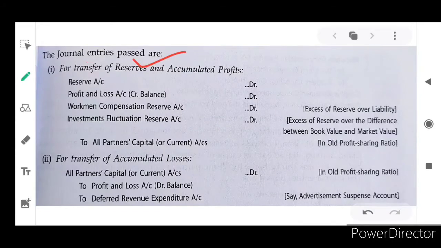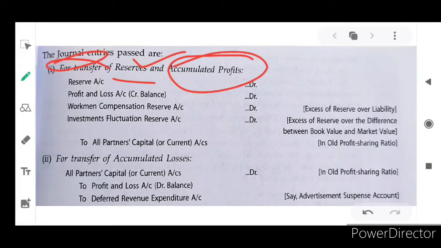So that reserve we are going to transfer, and also the accumulated profit. For so many years we did not distribute the profit to the partners, so all the profits are accumulated. First year 10 lakh rupees, second year 3 lakh rupees, third year 20 lakh rupees, fourth year 1 crore rupees, like this. So many years of profit is accumulated. All these profits and the reserves are transferred to the partners' capital accounts.